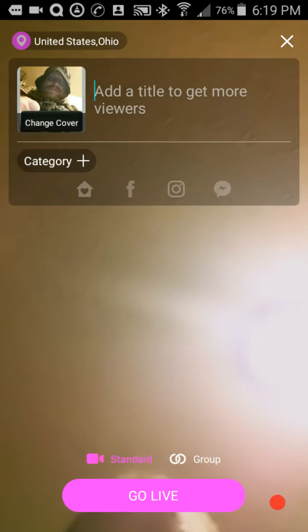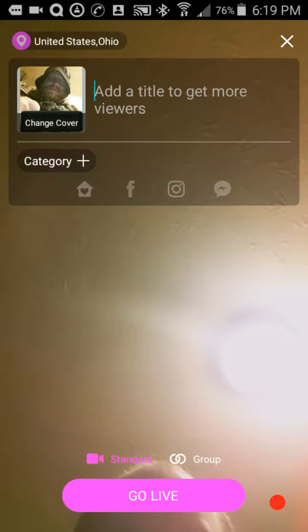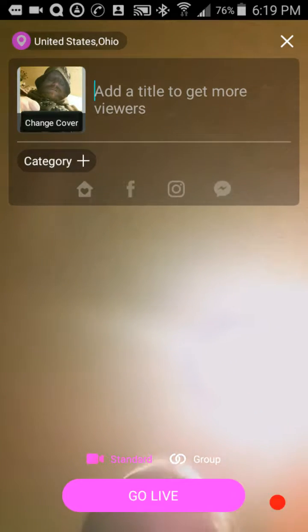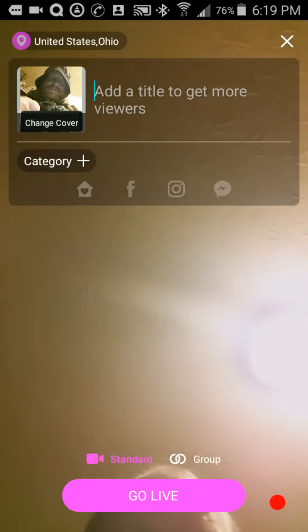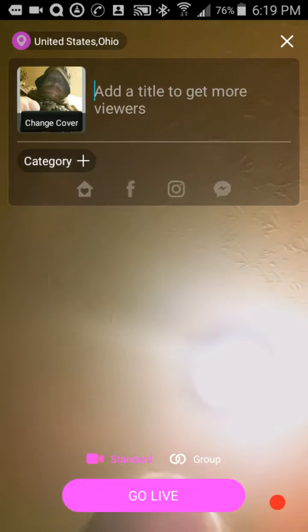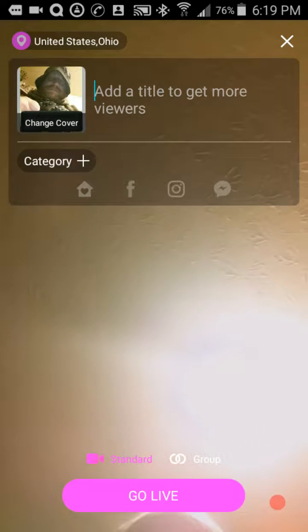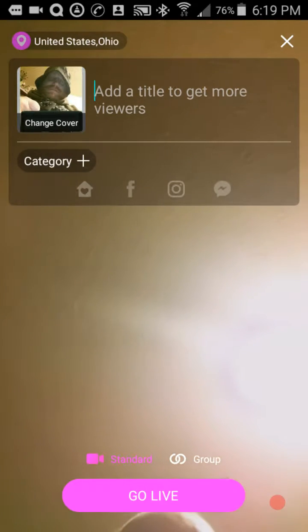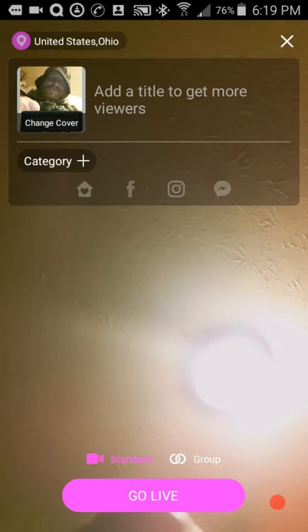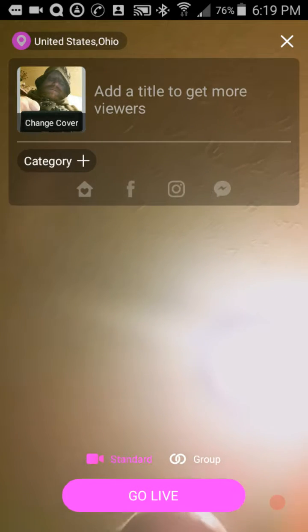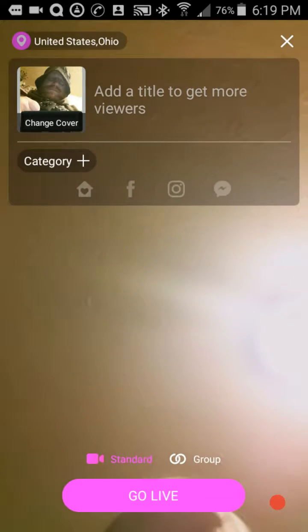But anyhow, once you're done with setup, you hit Go Live. It waits three seconds. There are a couple more configurations afterwards, even though you're already live, but there are things that you can do. You can put smiley faces over your face. What do you call them? Face stickers. You can do a couple of things with that. Not to make it boring or anything, but there's a lot of things that you can do with it. There are other features on the screen.